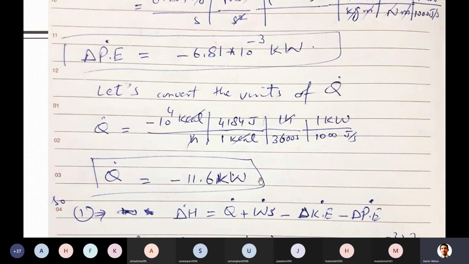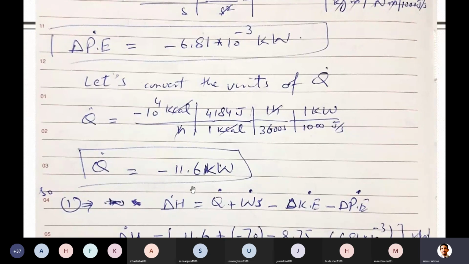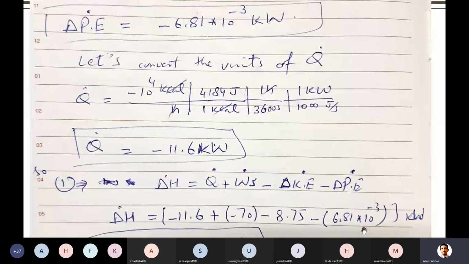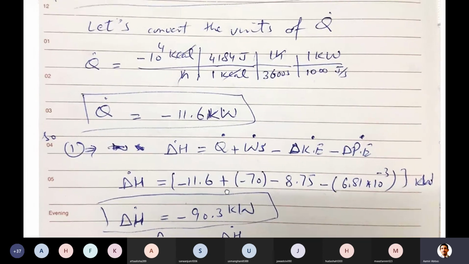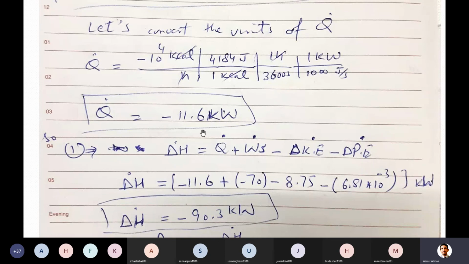So you will be calculating Q, and when Q is done, you are done with all four quantities. The fifth quantity you were supposed to find was the change in enthalpy. That is equal to Q plus Ws minus the change in kinetic and potential energy. Just put the values in the equation and you are done. Finally, Q was just converted to -11.6 plus this formula, and Ws, the shaft work delivered by the system, I have put here as -70, minus of formula, and the change in kinetic energy.